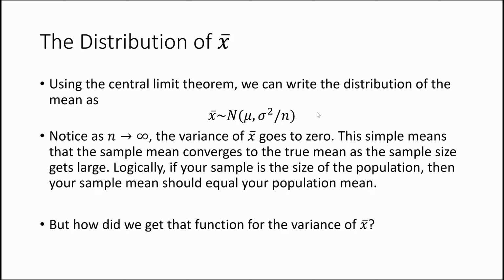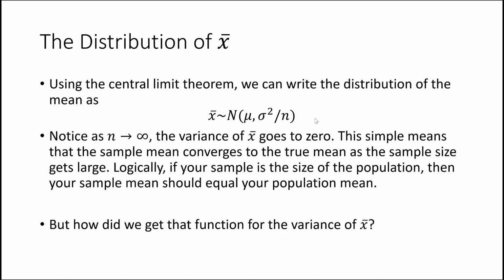As n gets really, really big, right? So as n goes to infinity, the variance goes to 0. Right? Your variance is going to get smaller and smaller. This is actually a good thing. It's showing that x bar is a consistent estimator of our population mean. In other words, this means that the sample mean converges to the true mean as the sample size gets large.